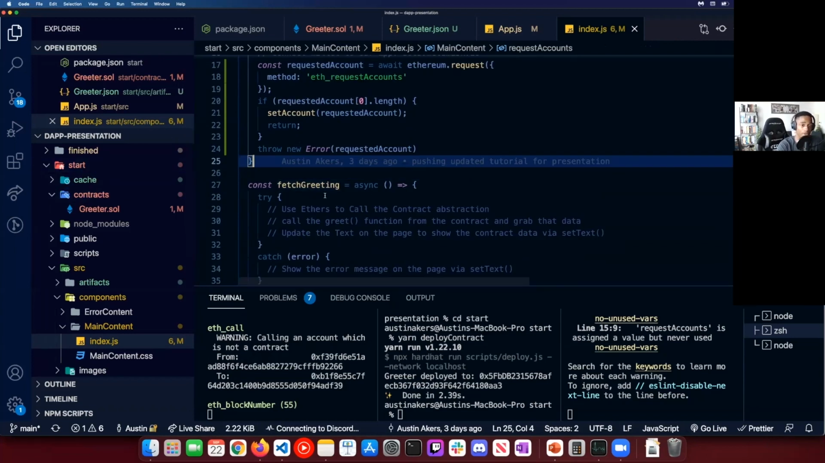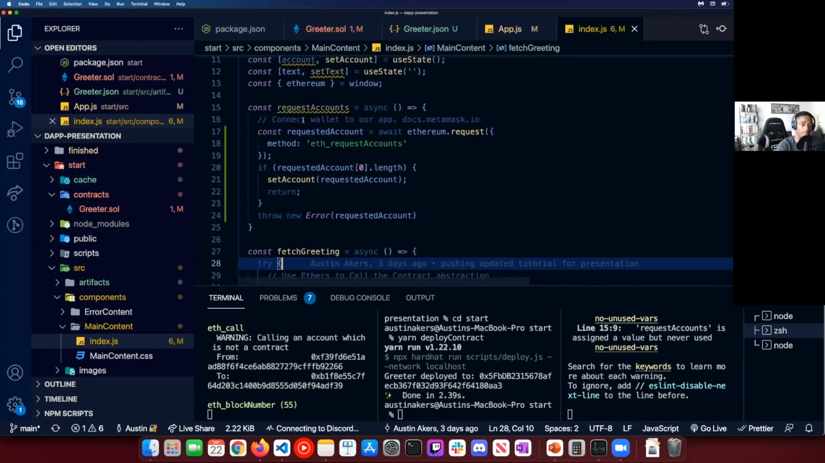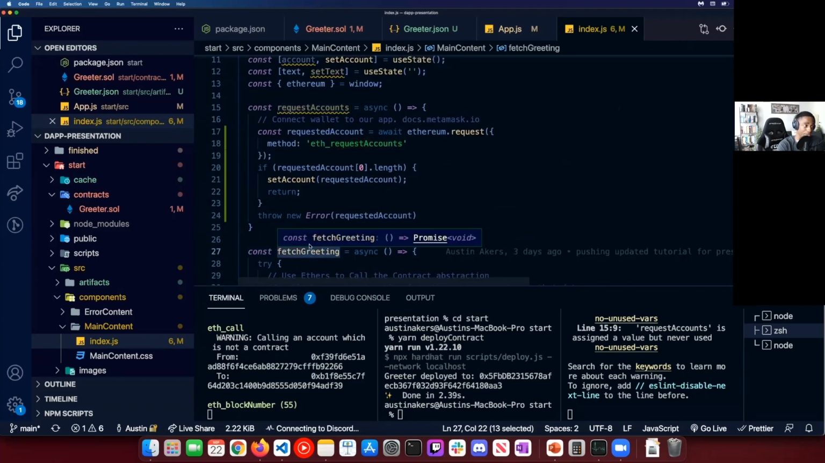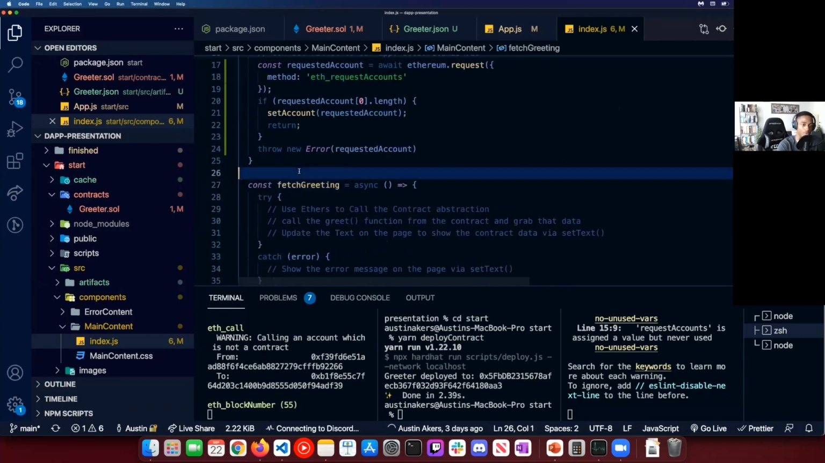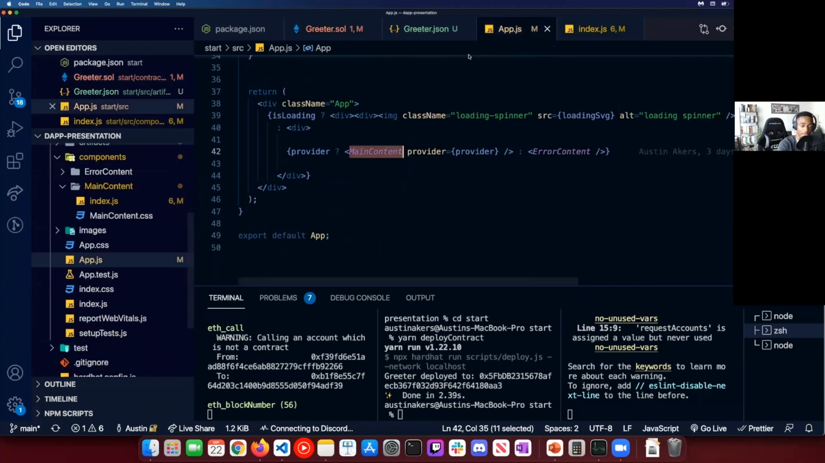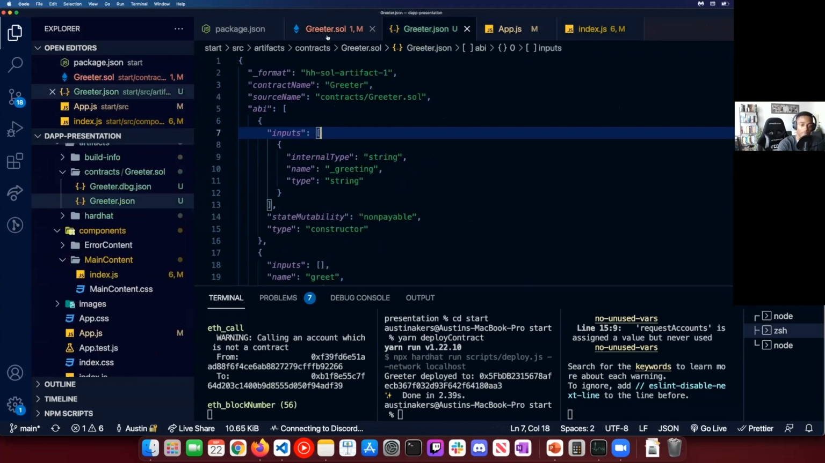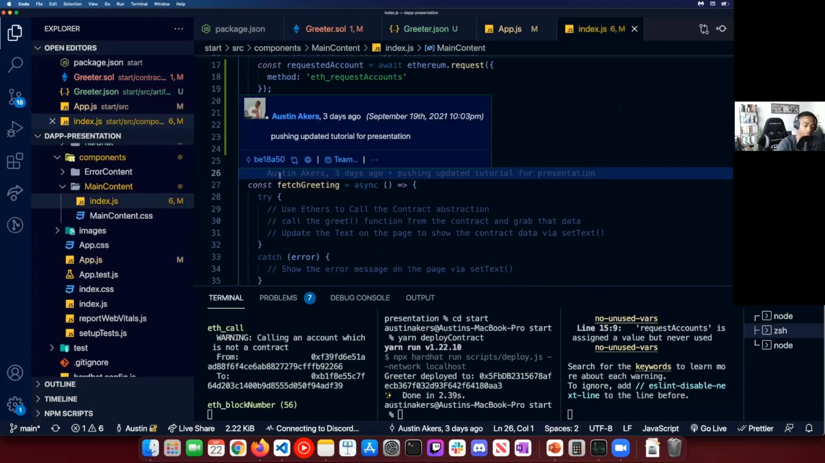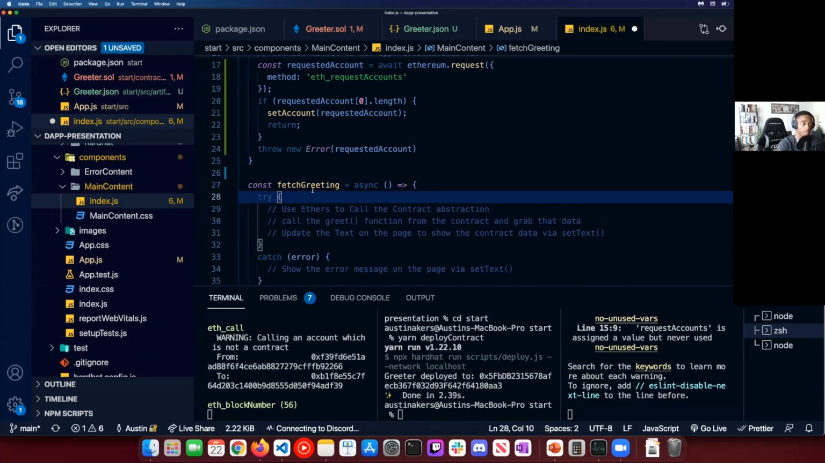Now, at this point, this will become very useful when we update our greeting, but under fetch greeting, what we're going to be trying to do is use the greet function that we have in our Solidity contract. So in our contract, we set a greeting and we have a greeting function. How do we use that greeting function that we have in our smart contract within our front end? First, does anyone have any questions so far? Is everyone following? Are people lost? Be honest.